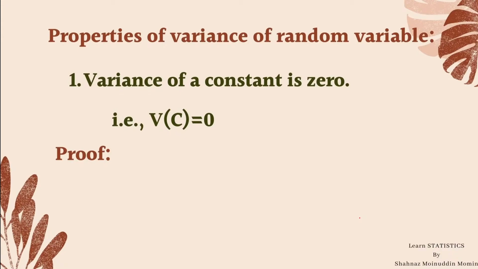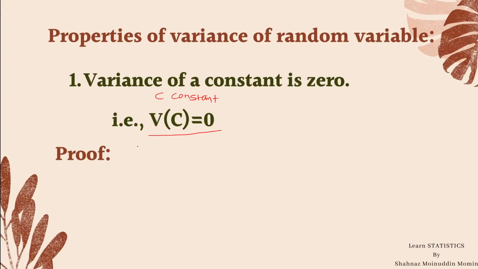The first property is variance of a constant is 0. Suppose c is a constant, then if we calculate the variance of c, it comes out to be 0. This is the first property.